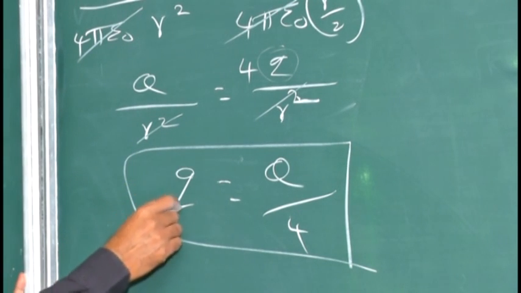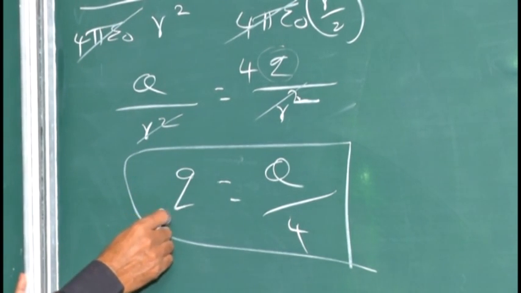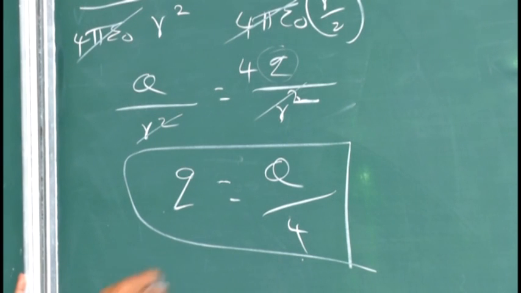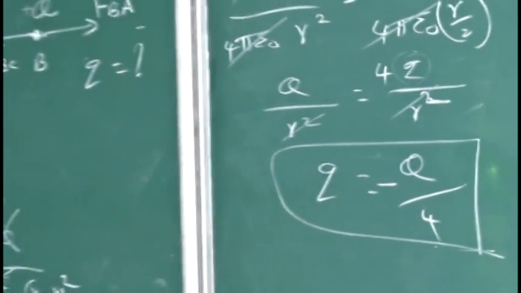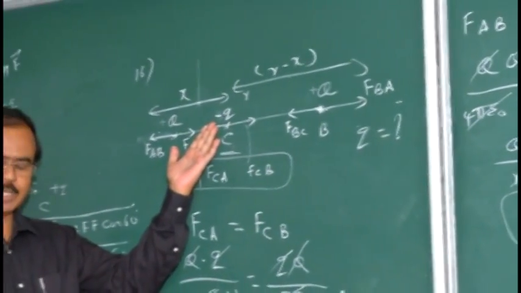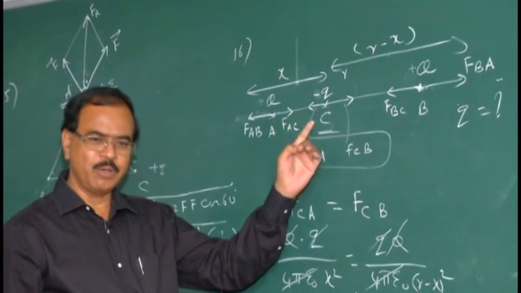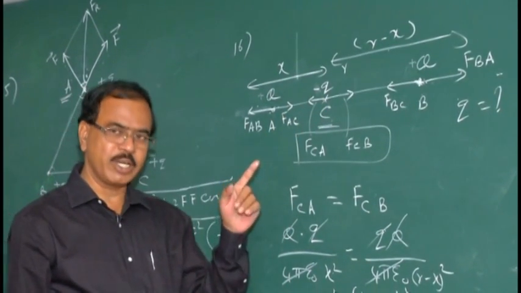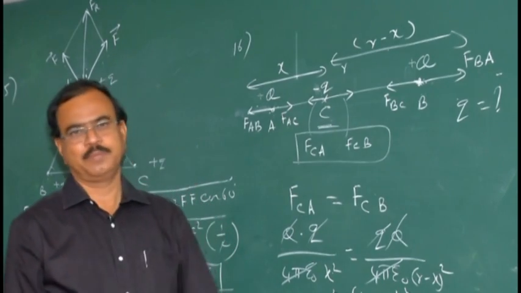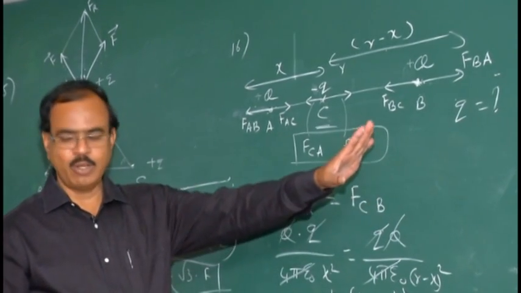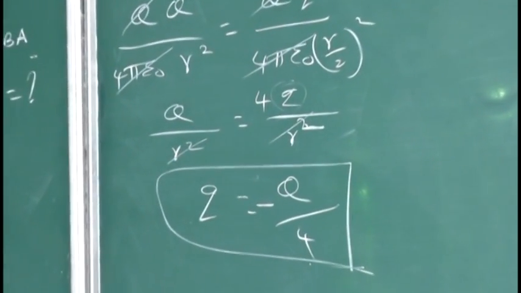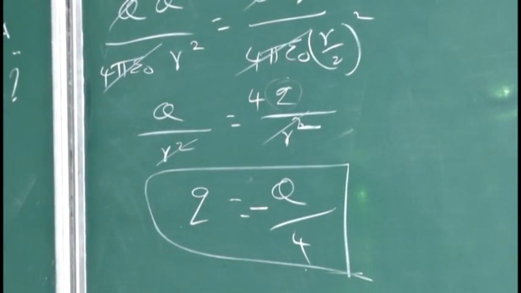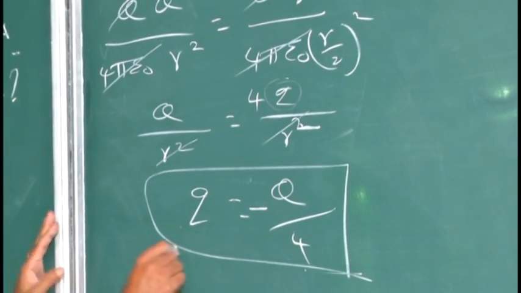The charge q is equal to dash. Can we put this charge as Q by 4 or minus Q by 4? Now say it is minus Q by 4. Why? Already at the starting point itself we have confirmed, if small letter q is negative, then only all three charges will be in equilibrium. So we found the value of q using Coulomb's law, Q by 4. For equilibrium, one charge must be negative, that q. So it is minus Q by 4. This one must be the answer.